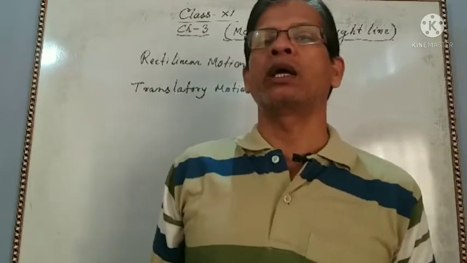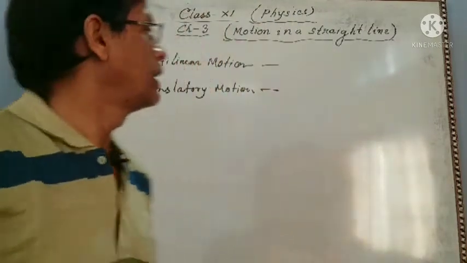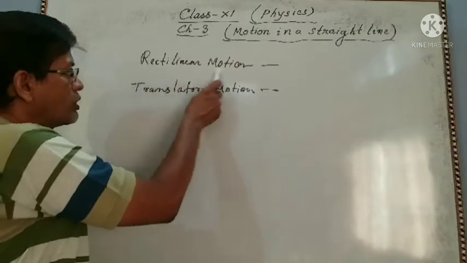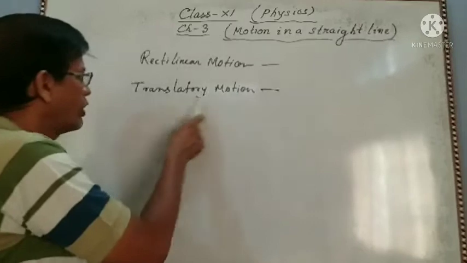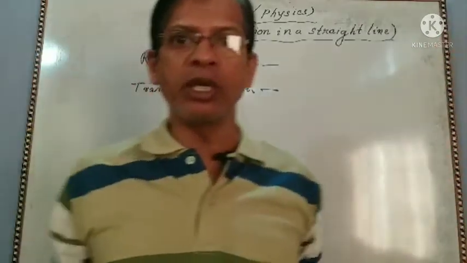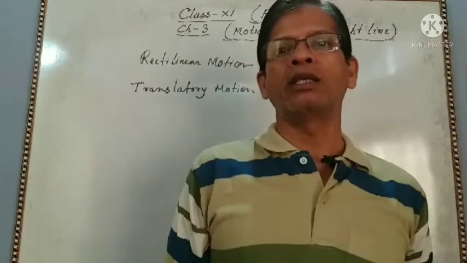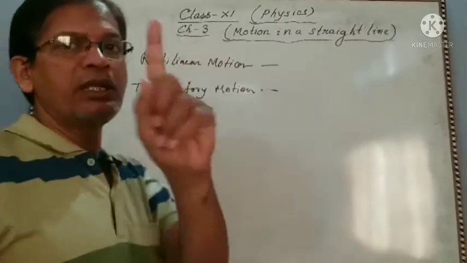Then this is called translatory motion. Rectilinear motion means a point object moves in a straight line. Translatory motion means a massive object moves in a straight line. This is the difference. Here we are considering that there is a single point.